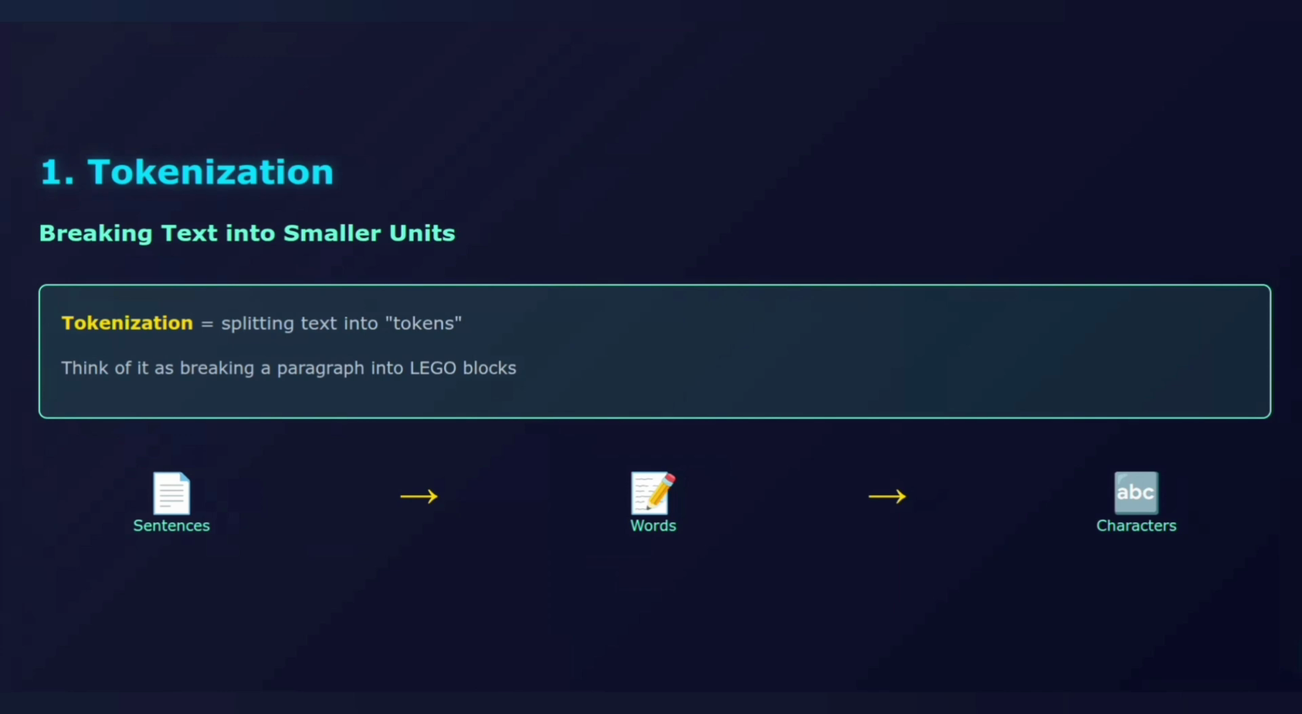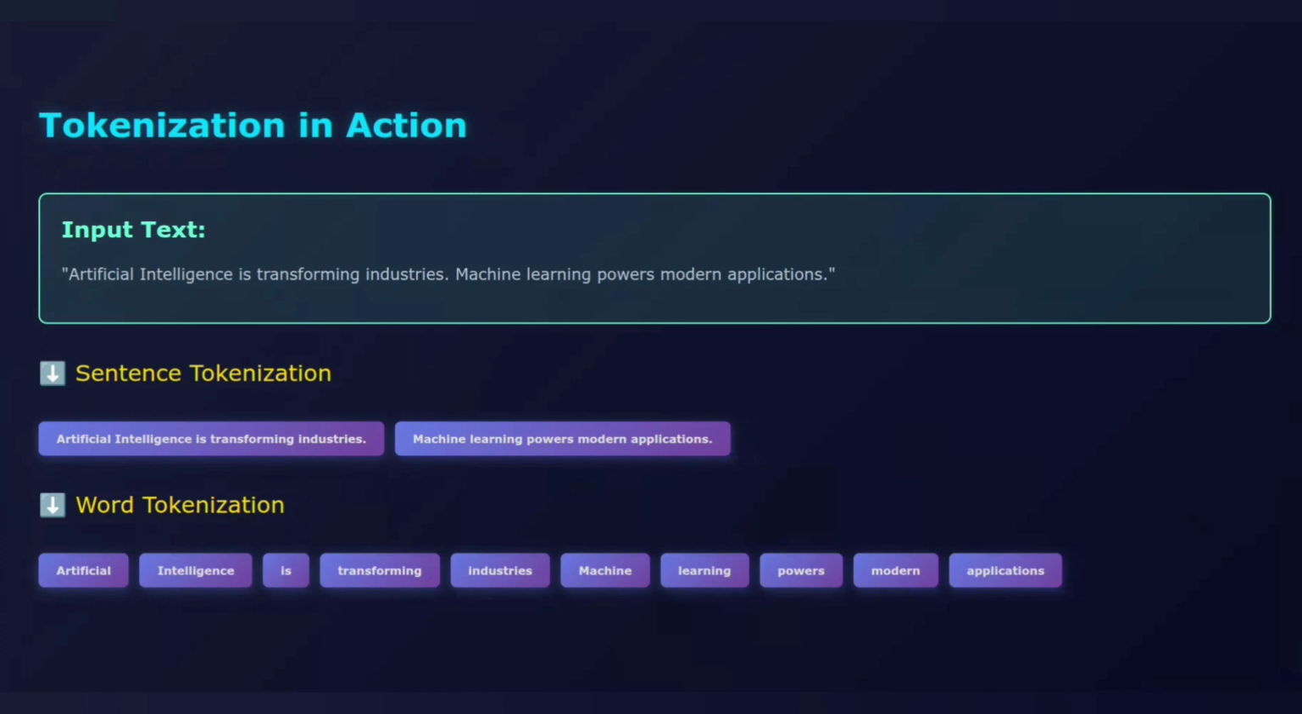Let me show you with a real example. Here's our input text. Artificial intelligence is transforming industries. Machine learning powers modern applications. Now, if we apply sentence tokenization, we get sentence 1, artificial intelligence is transforming industries. Sentence 2, machine learning powers modern applications. Great, but we can go deeper.